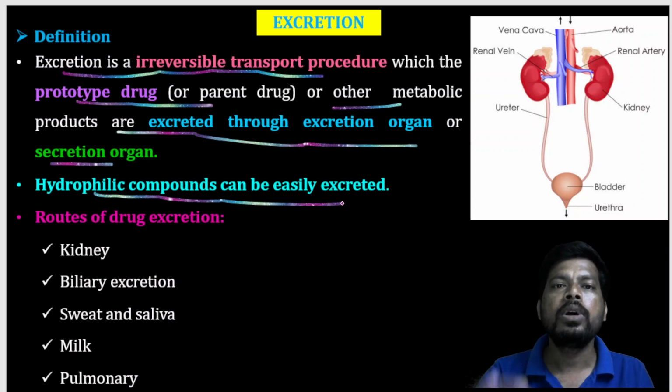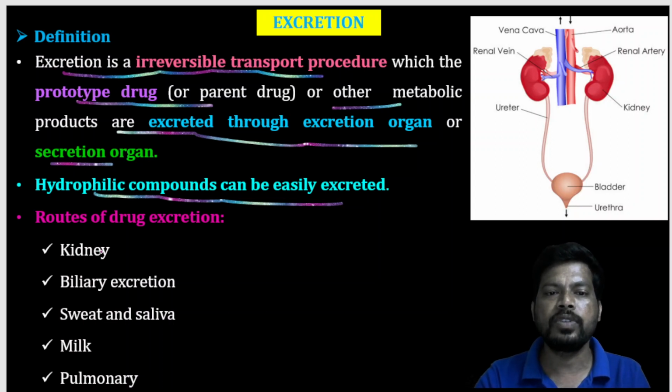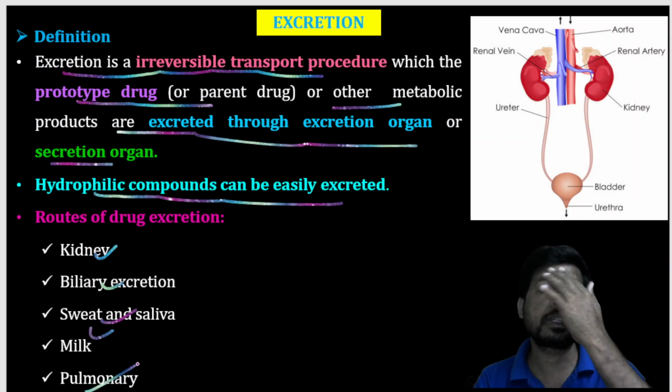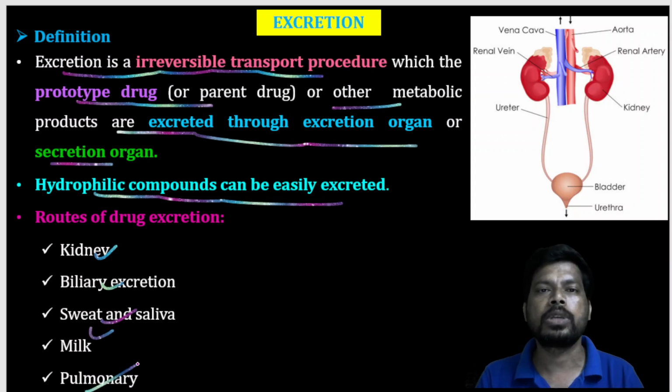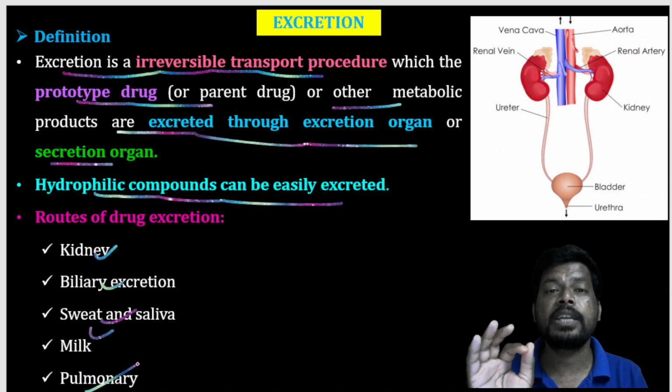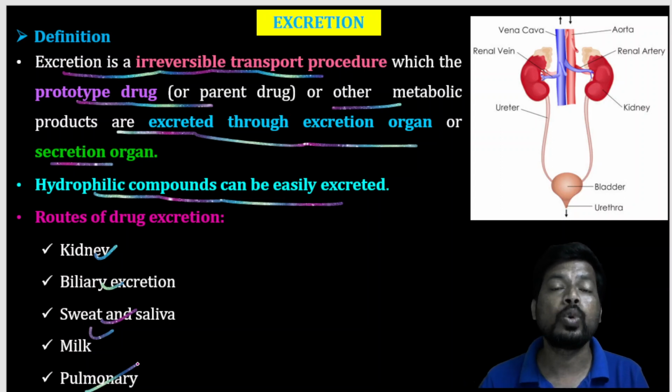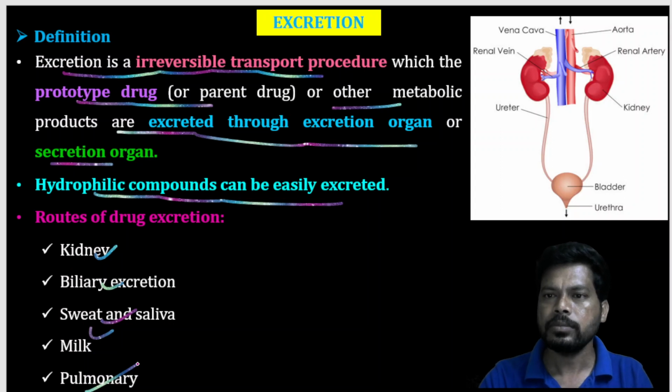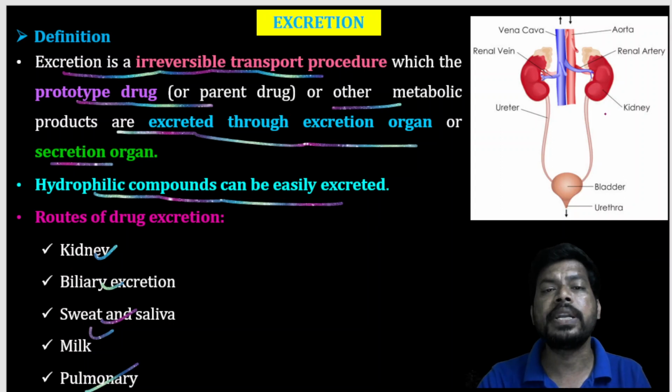As you know, the major route for excretion of drugs is the kidney. Apart from that, there is also bile excretion, sweat and saliva, milk, as well as the pulmonary route. Some drugs are excreted through these routes also, but majorly it is the kidney, more than around 99% of drug molecules are excreted using the kidney as the route of excretion. This is the general structure of the kidney, which is responsible for drug excretion.